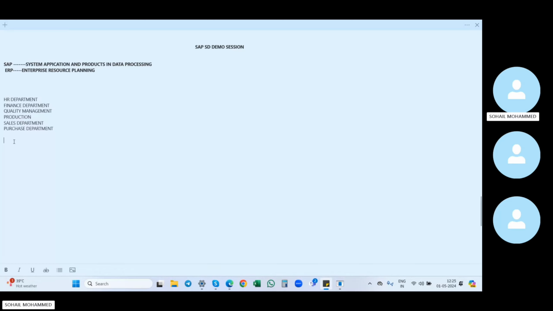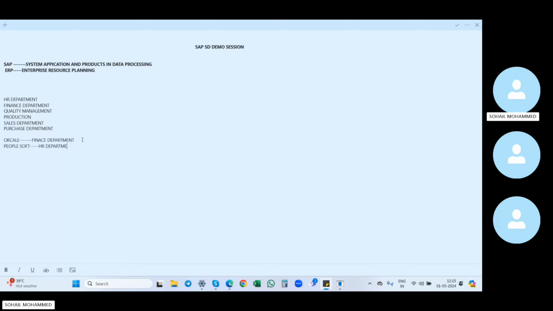We have many other ERP software in the market. For example, Oracle is also an ERP, but Oracle gives a solution only for the finance department. Another software, PeopleSoft, gives a solution only for the HR department.